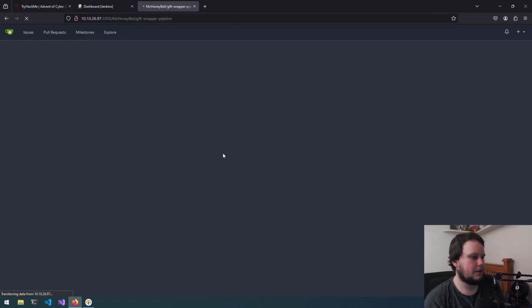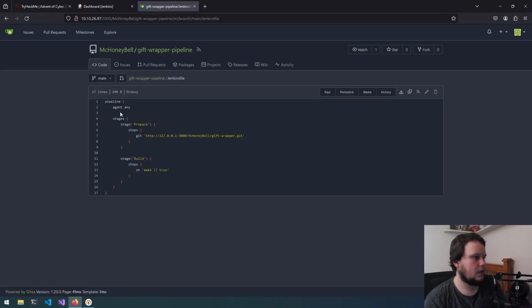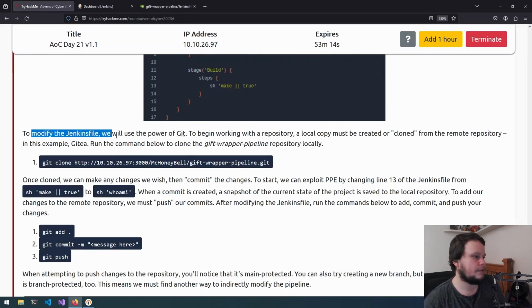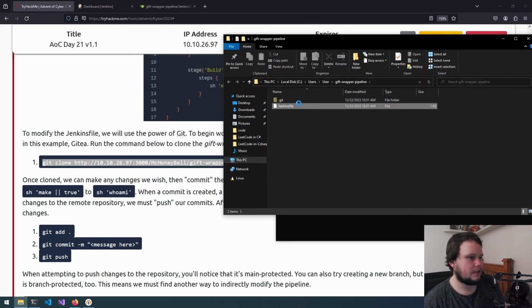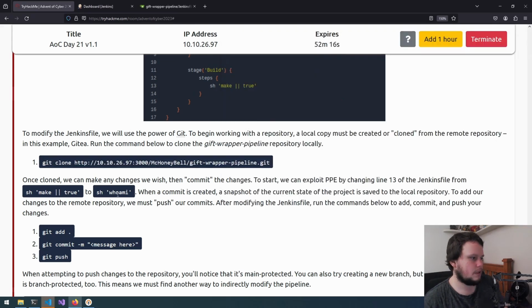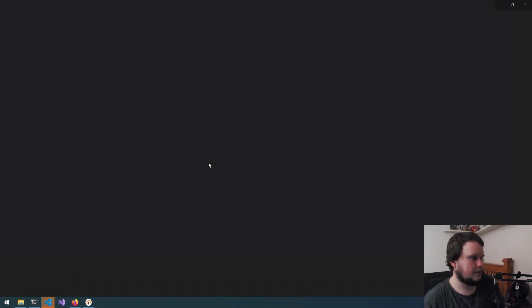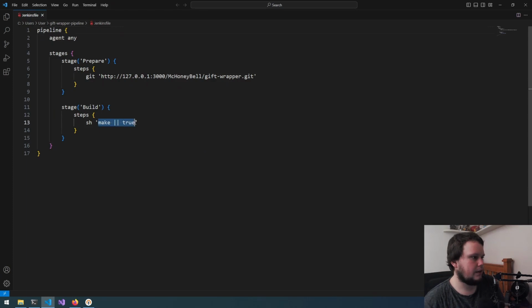So GIF wrapper pipeline, and there is a Jenkins file in here. So the prepare stage is going to here and running GIF wrapper.git and make true. So to modify the Jenkins file, we use the power of Git. So we are going to clone this repository, and we'll open it up in Explorer. So GIF wrapper pipeline, and then the Jenkins file here, we'll open it with code. And we're going to be changing the make command to whoami, like this.